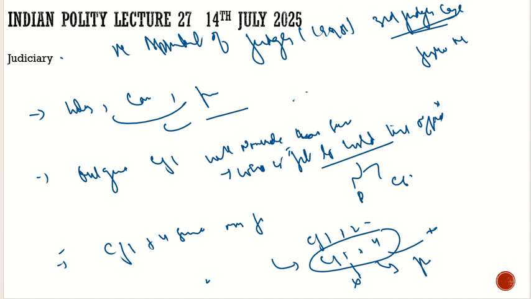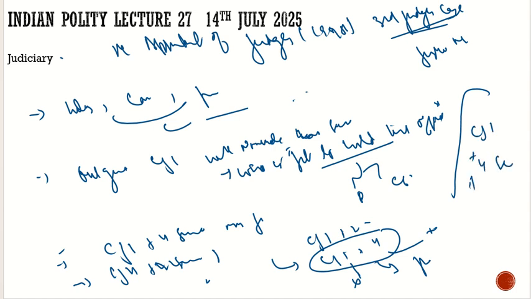And with respect to the High Court judge, there is also a collegium, which is the Chief Justice of High Court plus 2 senior most judges. This is a collegium for the High Court. And also with respect to the transfer of High Court judges, whom do you need to consult? If you want to transfer the High Court judges, you need to consult the Chief Justice of India, 4 senior judges, and also 2 Chief Justices of High Courts.